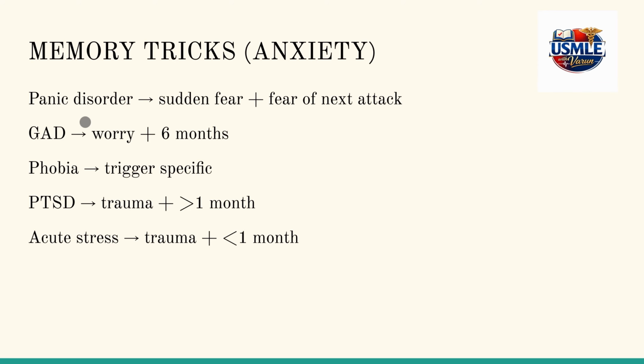Panic disorder is sudden fear plus fear of the next attack, along with normal cardiac tests. GAD, there is chronic worry for greater than 6 months. Phobia, fear of a specific trigger. PTSD, there is onset of symptoms and features after 1 month of the traumatic incident, whereas in acute stress, the onset is seen before 1 month of the incident.